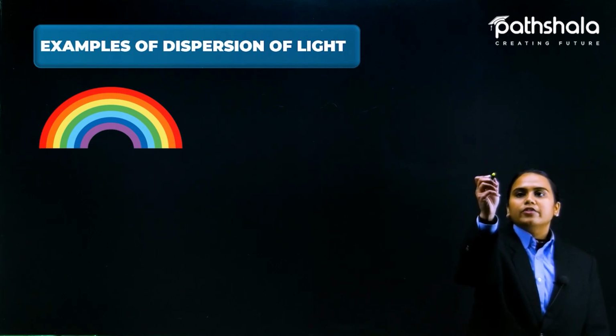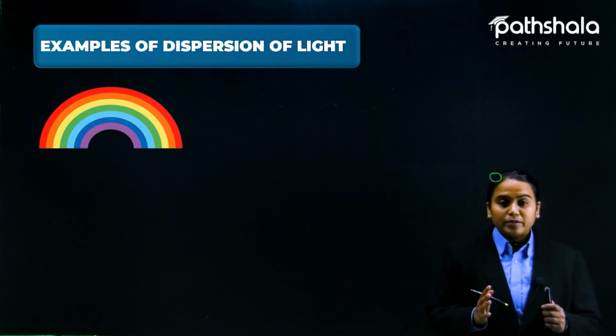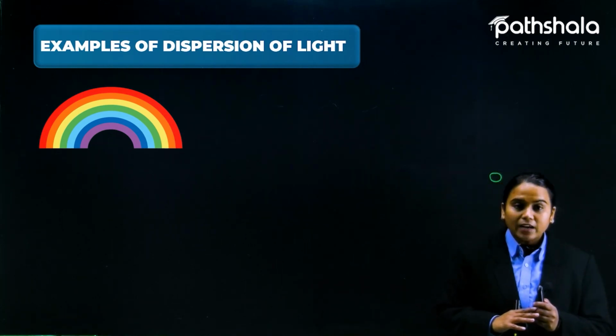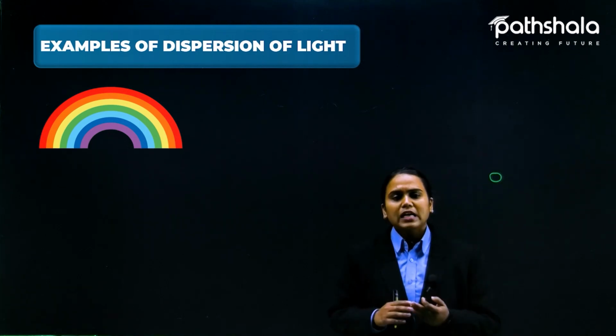Here we have a droplet. During rain, there are lots of water vapors in the environment, and some of the water vapors are also of big size.